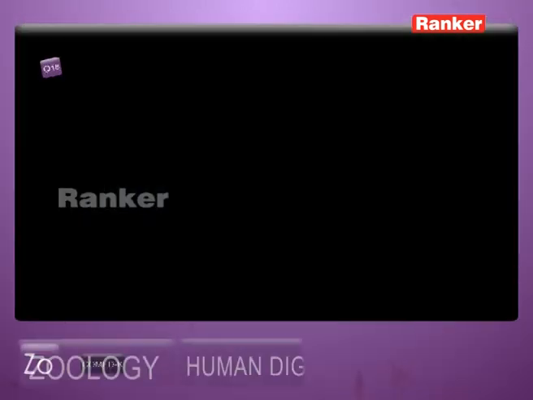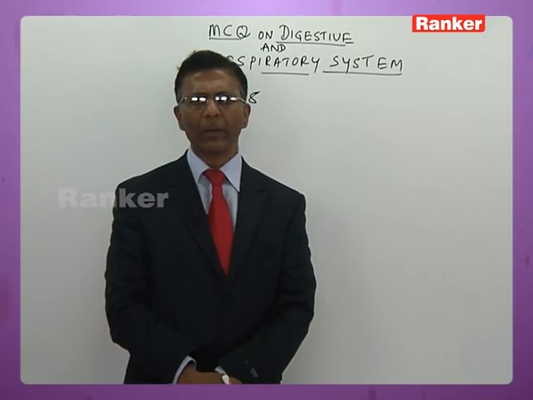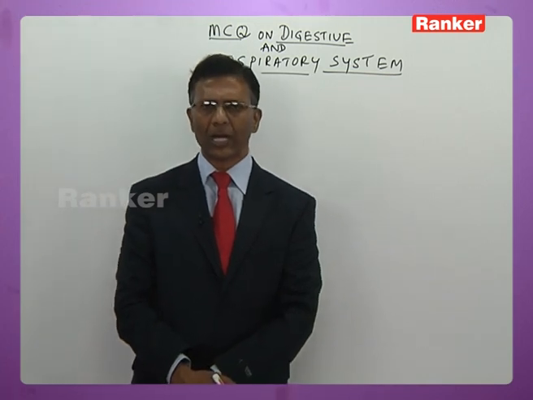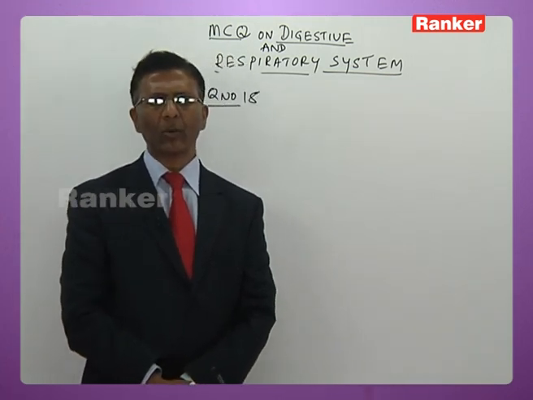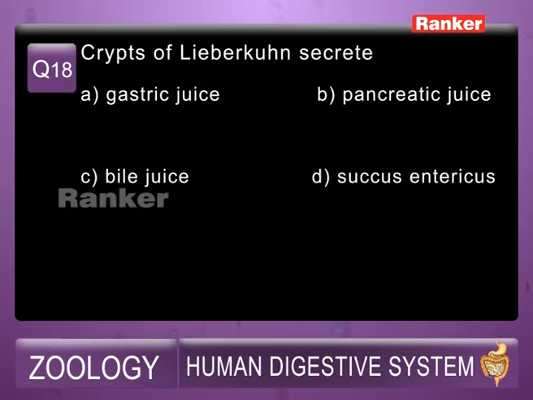Next question: Crypts of Lieberkühn secrete: A, gastric juice, B, pancreatic juice, C, bile juice, D, succus entericus. You know very well, what are crypts of Lieberkühn? Intestinal glands are also called crypts of Lieberkühn. The crypts of Lieberkühn secrete intestinal juice or succus entericus. So the answer is D, succus entericus.